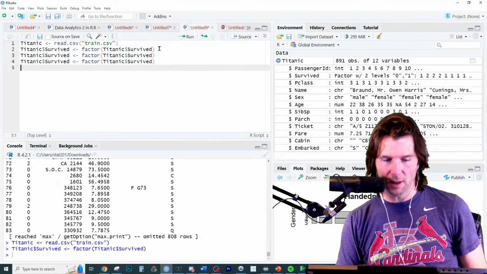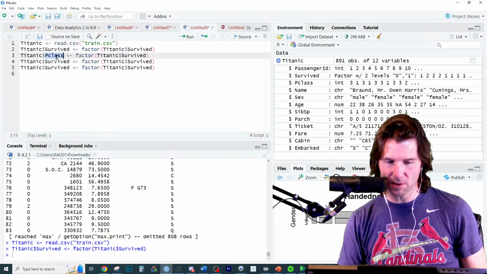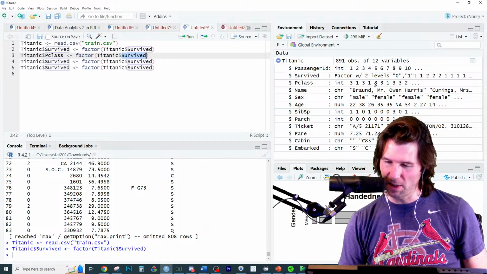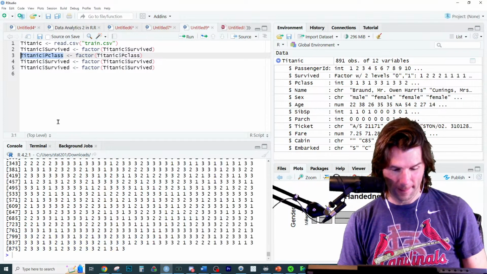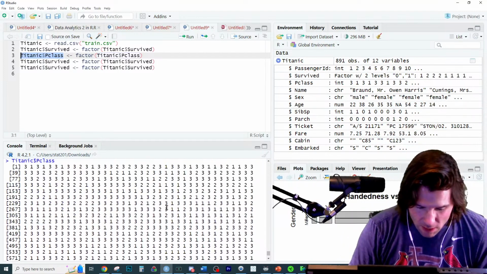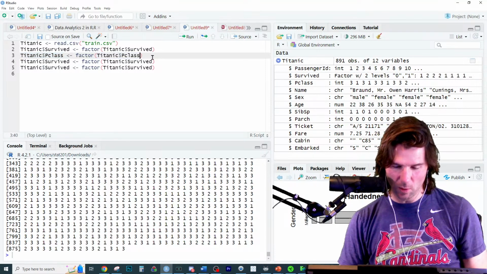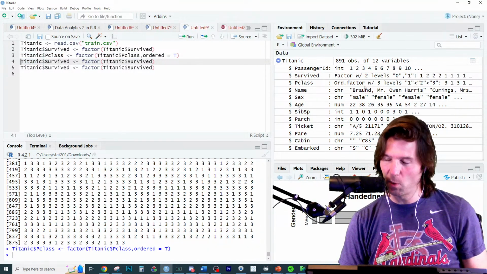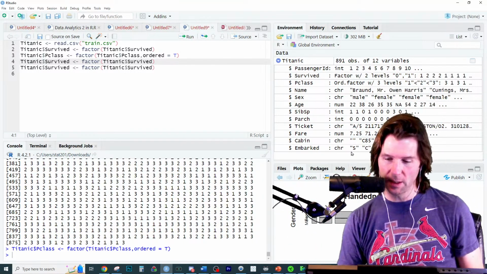A lot of coding is copy pasting. So all we're going to do is go back here and change class over to a categorical variable. But we might actually go ordinal, so let's look at the class really quickly. It looks like 1, 2, 3. I don't see any 4s, which is interesting. So we want to go to ordered equals true, and that makes it an ordered categorical variable. So that's an ordinal variable. Now we have an ordinal variable created.